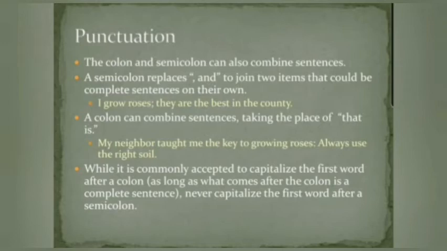A semicolon replaces and to join two items that could be complete sentences on their own. I grow roses; they are the best in the country. A colon can combine sentences, taking the place of that or is. My neighbor taught me the key to growing roses: always use the right soil.